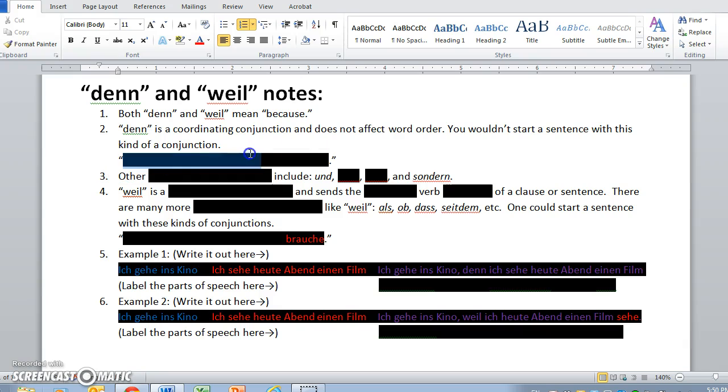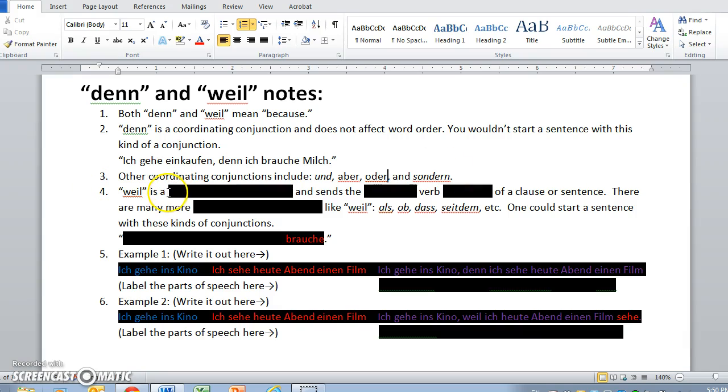Here's an example of denn in a sentence, and we've worked with this a little bit already, so you've seen it before. Ich gehe einkaufen, denn ich brauche Milch. I go shopping because I need milk. And then there are some other coordinating conjunctions. They include und, which we've learned, aber and oder, which we've also learned, and sondern. None of these change the word order.